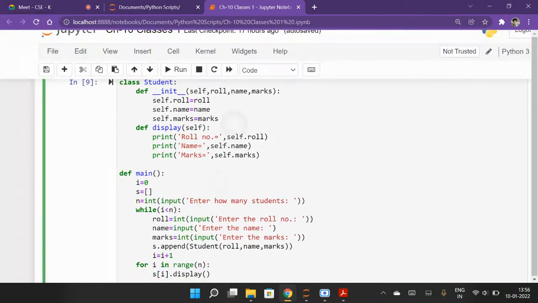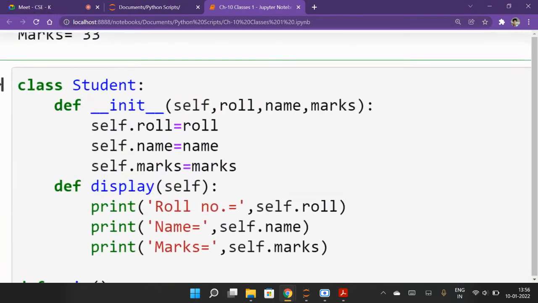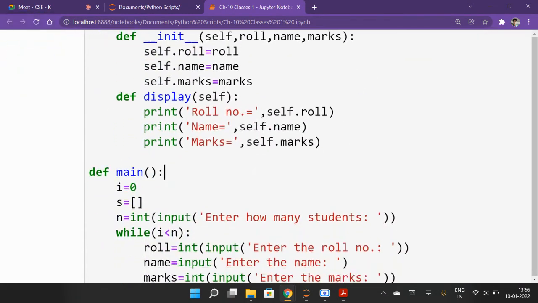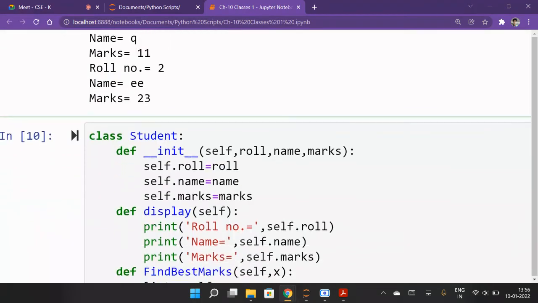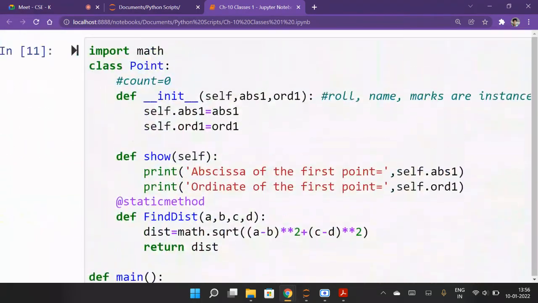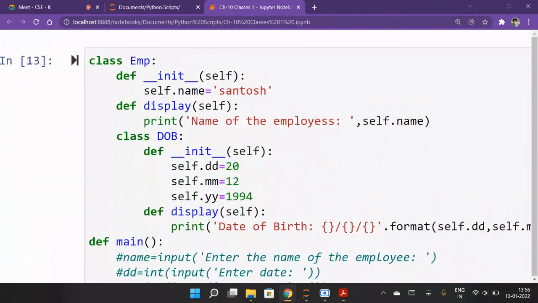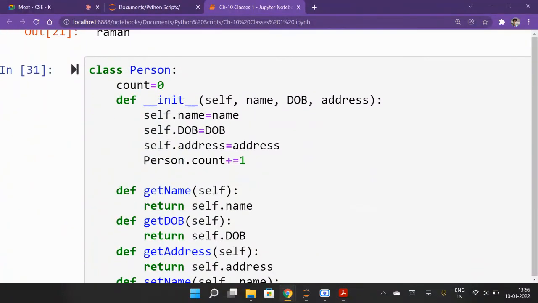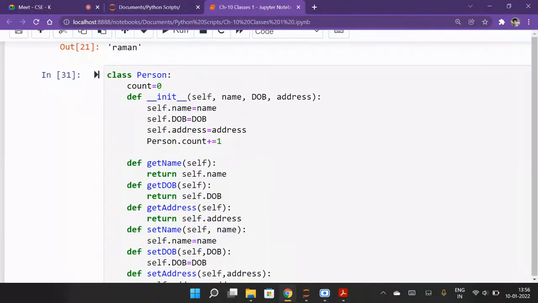Was this in the PPT? Yes, this was the program, right? In the PPT we had this.